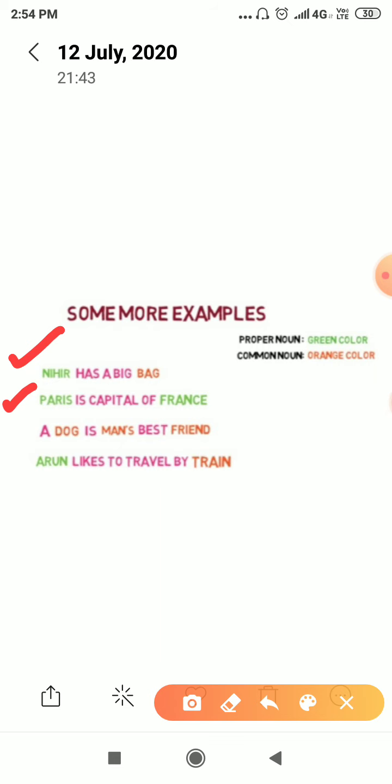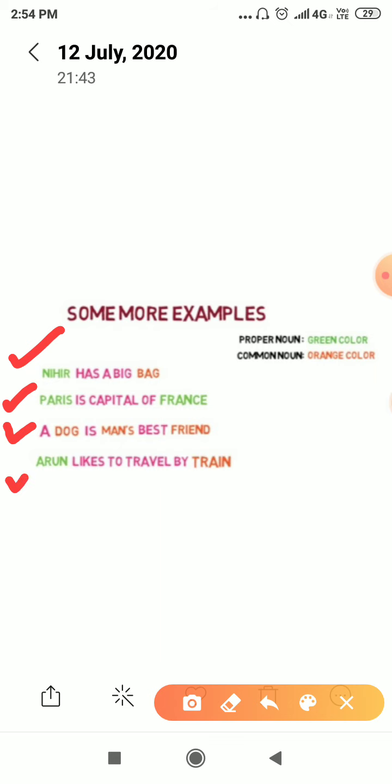And in third one, a dog is man's best friend. Here, three things are mentioned: dog, man, and friend. But we don't know the particular name of this dog, man, or best friend. So, that is called common noun.